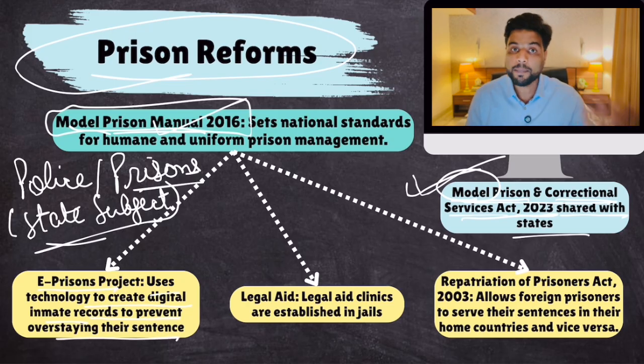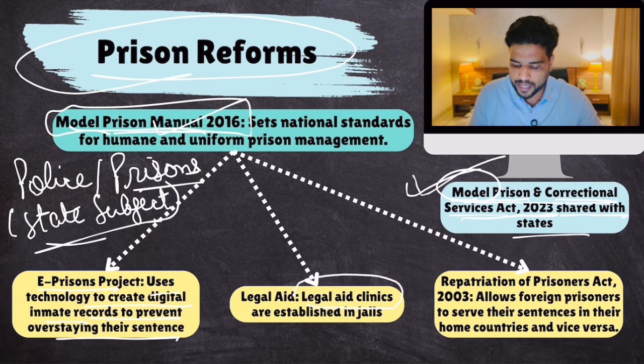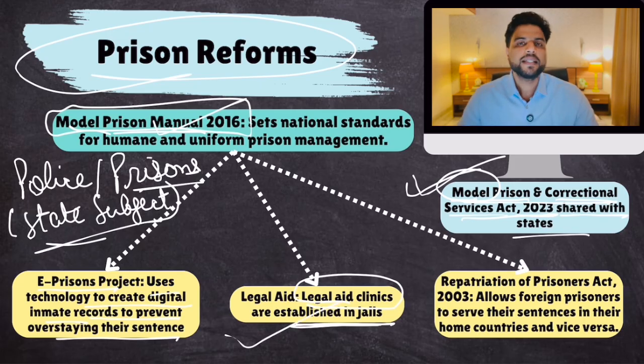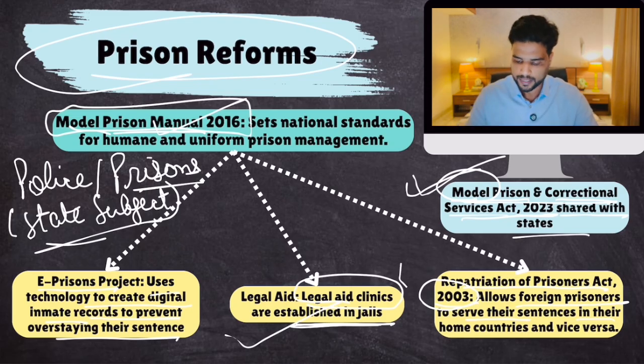Then there are many people in our jails who are in jail because they can't afford a lawyer. So government has opened legal aid clinics in many of these jails. Legal aid clinics provide free lawyer services. Plus, there are many foreign prisoners in India. Foreigners who came to India and were arrested and are in our prisons. So government enacted the Repatriation of Prisoners Act back in 2003. This allows foreign prisoners to serve their sentence in their home countries and vice versa. Clear? So these were some of the prison reforms.